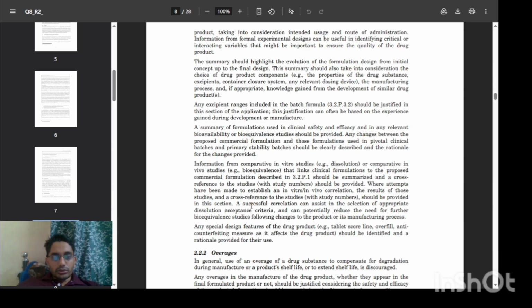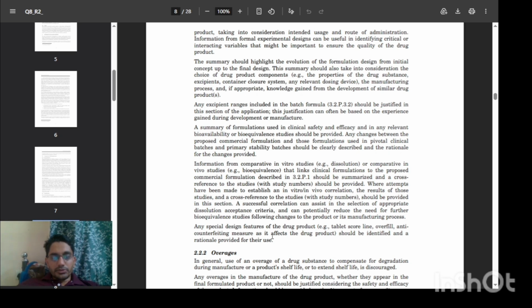A successful correlation assists in the selection of appropriate dissolution acceptance criteria. Based on the in-vitro, in-vivo correlation study, we can establish the dissolution acceptance criteria. It can potentially reduce the need for further bioequivalence studies following changes in the drug product or manufacturing process.